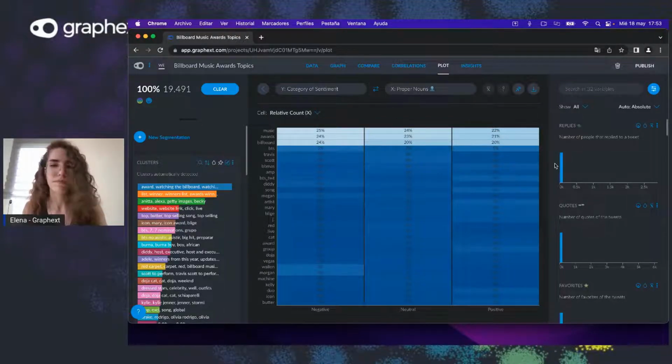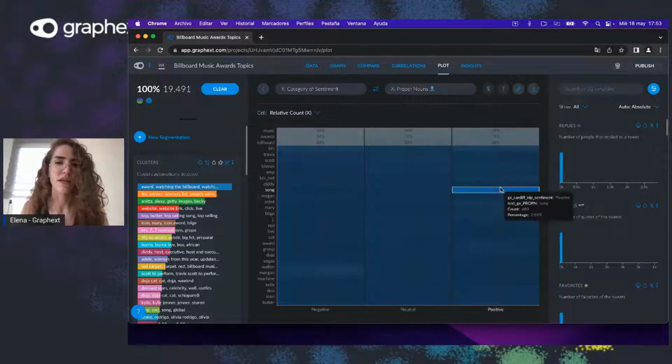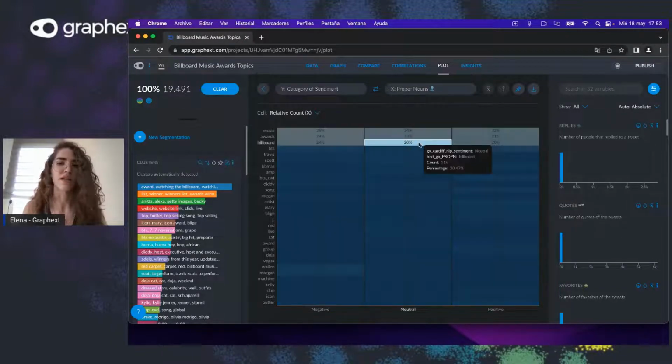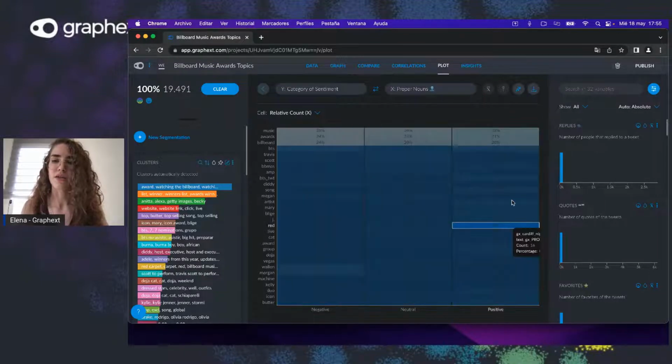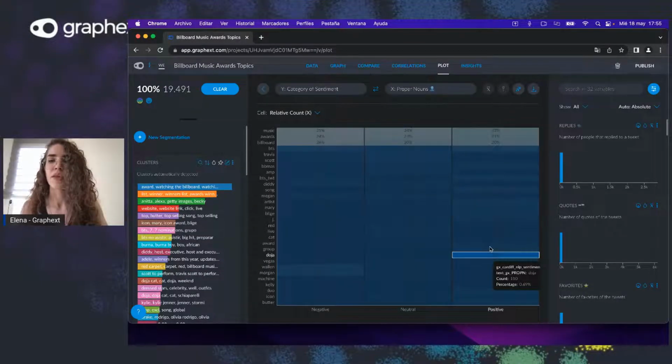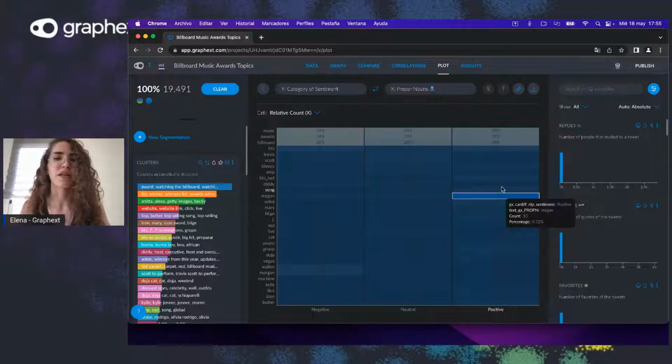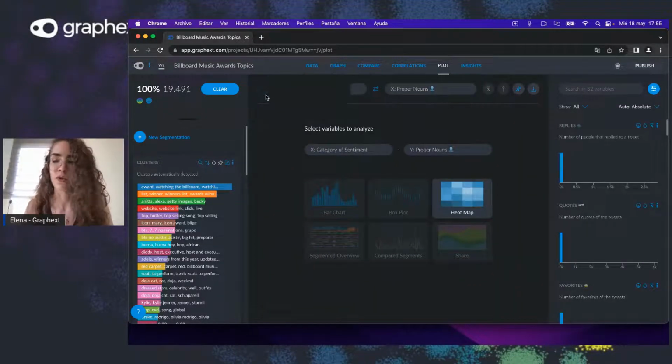And then you can also, of course, see the positive tweets. Neutral ones, in this case, we're not that interested in, but I think to see what your brand image is right now, this is a really powerful tool as well.